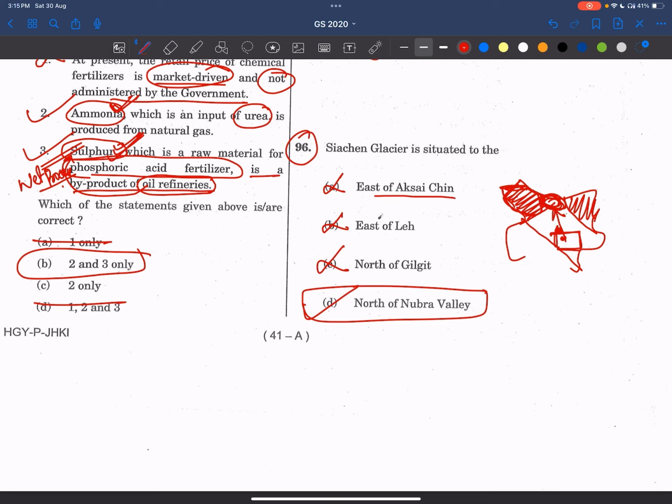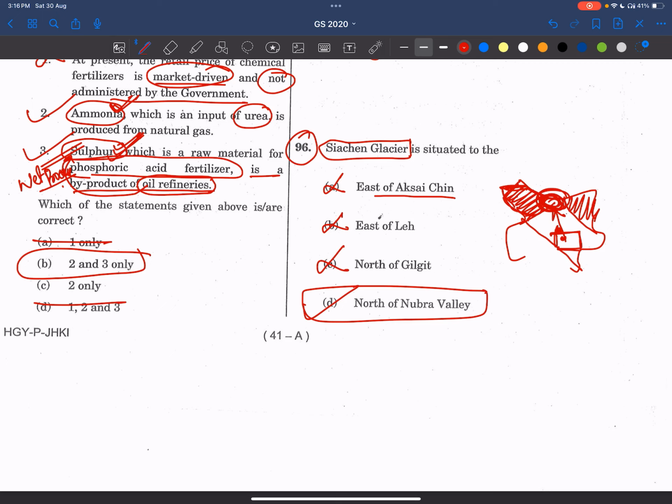See friends, we have to read about this Siachen Glacier. It is the longest glacier in the Karakoram and also the second longest in the world, especially in the non-polar regions. Earlier it was part of this Silk Road. That's why China is claiming this Aksai Chin region. And see, this Karakoram region is called the third pole. Please remember this fun fact.